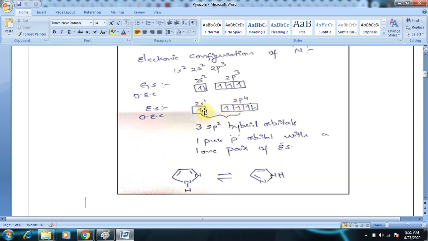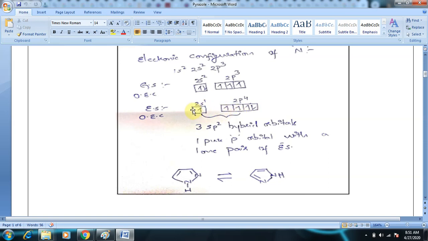So in the excited state, it contains one s orbital electron and 4 p orbital electrons.